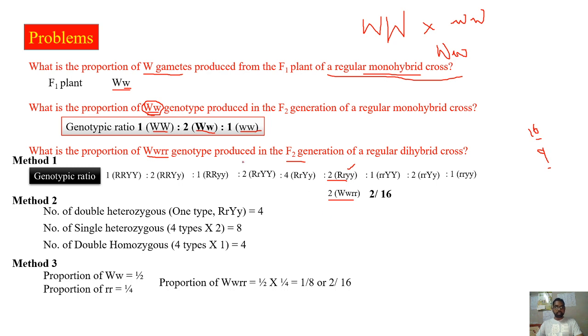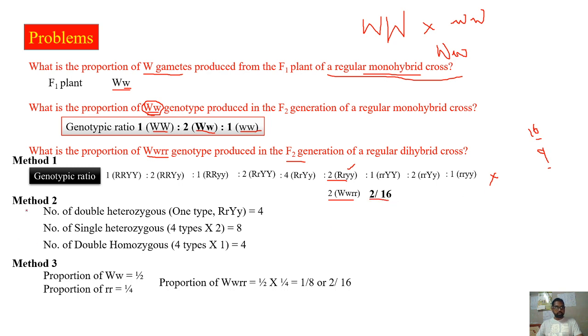To find this answer, there are three different methods. The first method is to write the complete dihybrid cross from the parents to F2 generation, the complete matrix and the genotypic ratio, and calculate by counting this number. As we know, we will not have that much time in the entrance examinations. Therefore, this method is not possible in the examination. So this is one of the methods, to understand.